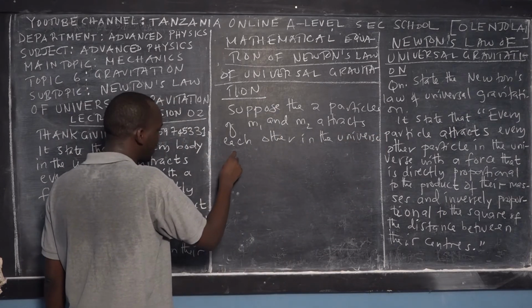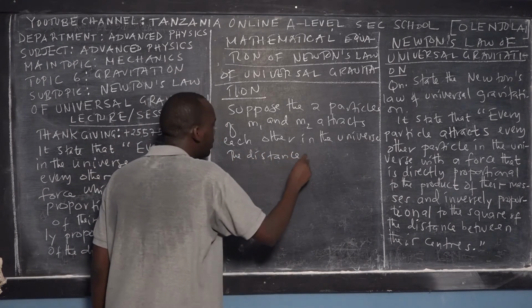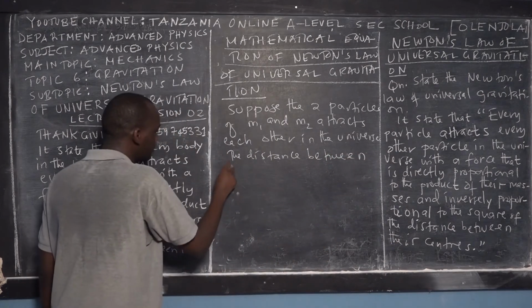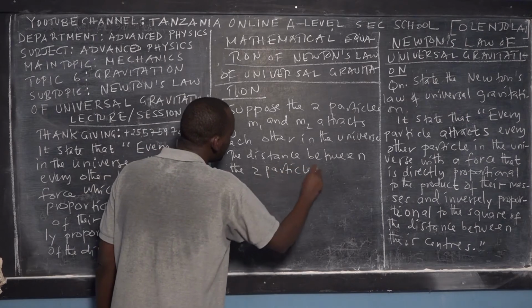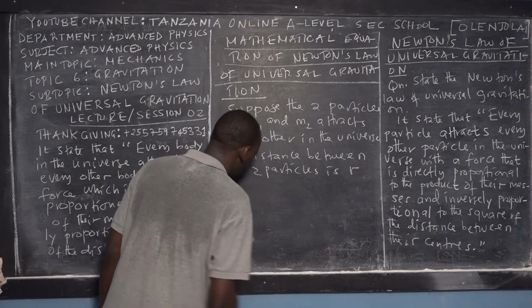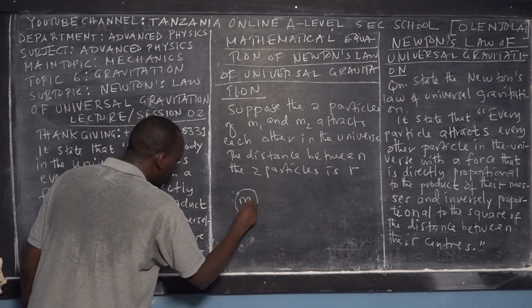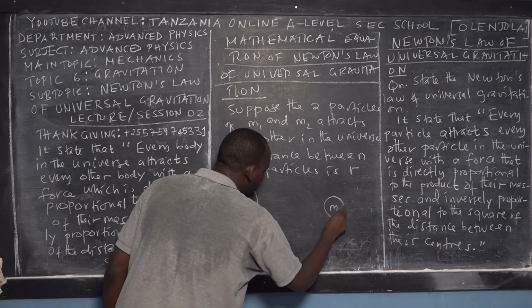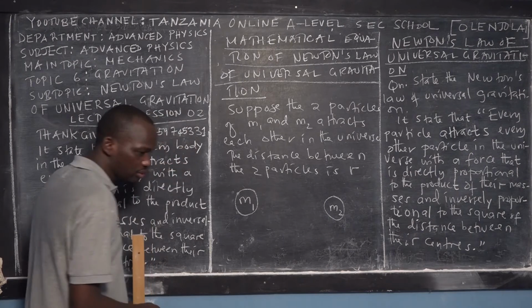And suppose again that the distance between the two particles is r. Suppose that this is the first particle, we have mass 1. Here we have another particle, mass 2.